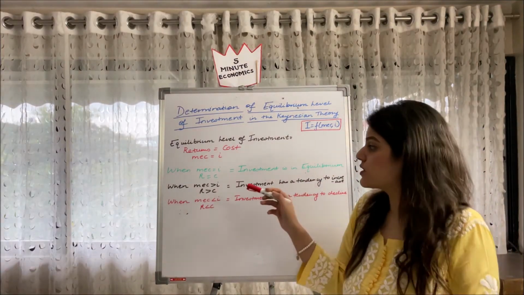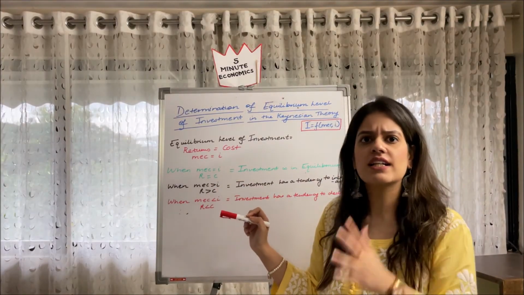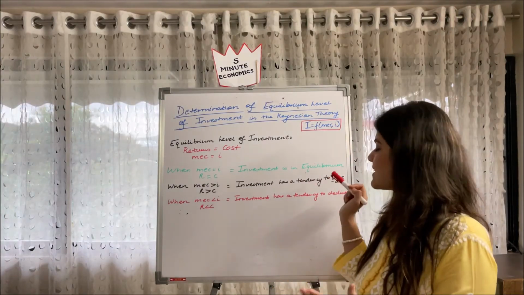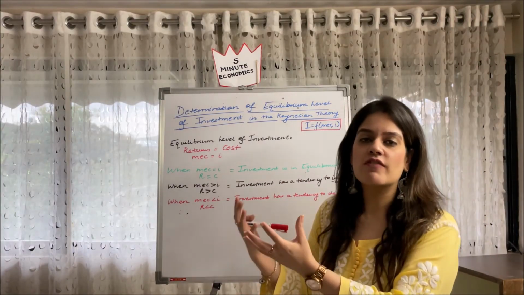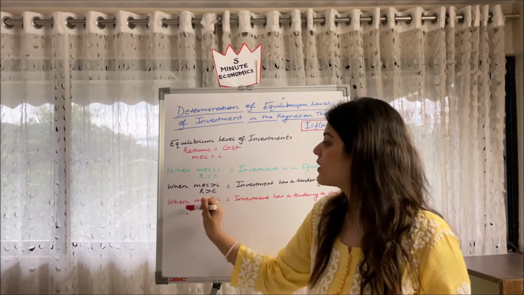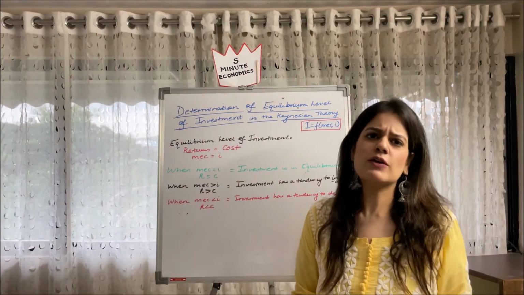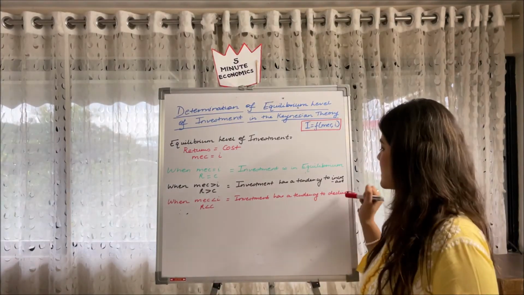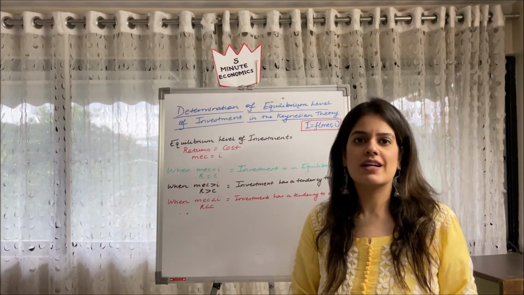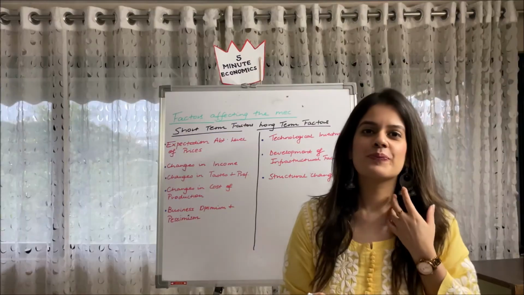Whereas if due to some reason our MEC is greater than i, that is our returns are greater than cost, obviously if we are getting more returns, what will happen? Investment has a tendency to increase. We will have more investment. Whereas on the other hand, when i is more than MEC, that is when the cost of a business is more than returns, then obviously the investment has a tendency to decline. So I hope you have understood how we determine the equilibrium level of investment under the Keynesian theory.